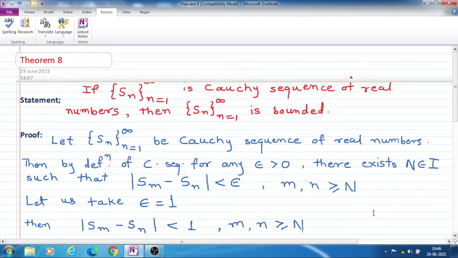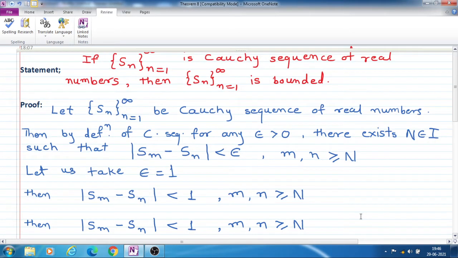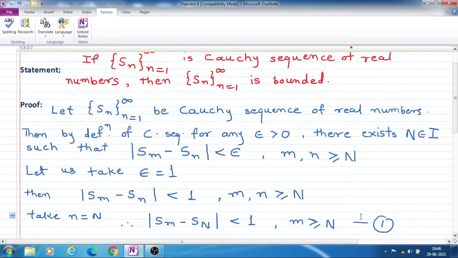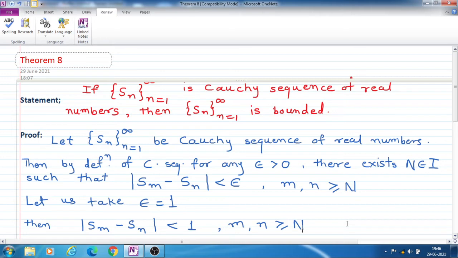theorem 8, that is, if sequence Sn, n is equal to 1 to infinity, is a Cauchy sequence of real numbers, then sequence Sn is bounded. That means if any sequence of real numbers is a Cauchy sequence, then it is always a bounded sequence.